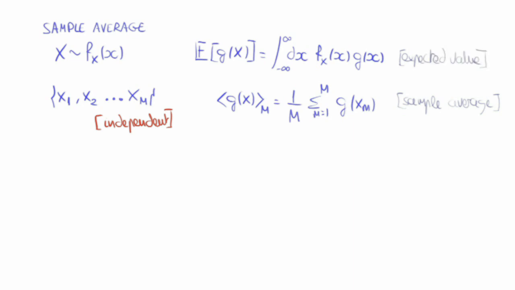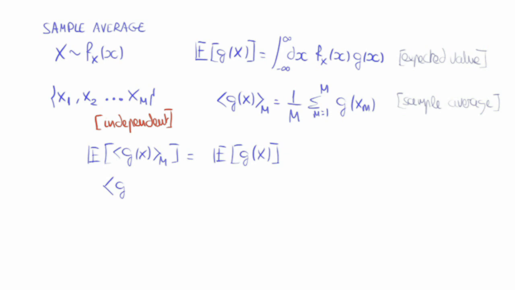Let's see how these two quantities, the expected value and the sample average, are related. The sample average will also be a random variable because it's just a sum over random values. And if we take its expectation, what we get is that the expected value of the sample average of g is equal to the expected value of g. This property says that the sample average is an unbiased estimator of the expected value.